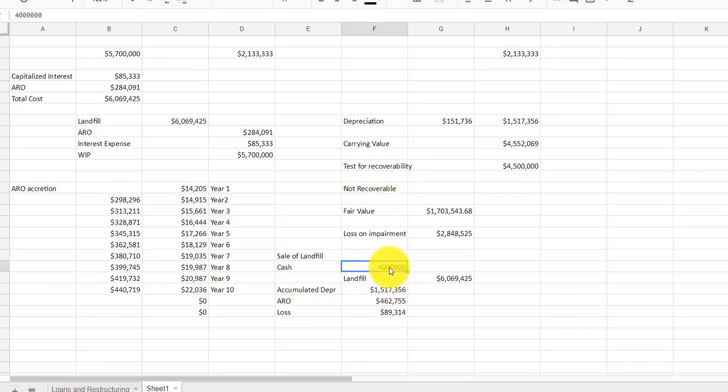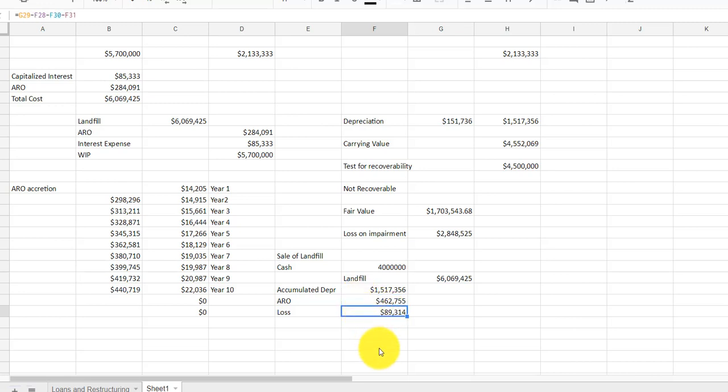So if in number 5, when it asks us to record the sale, instead of impairment, we go ahead and sell it. We are going to debit cash for the $4 million, credit the landfill for the original cost, debit accumulated depreciation for what we had already calculated, debit the ARO because the new owner is going to assume our liability for that asset retirement.